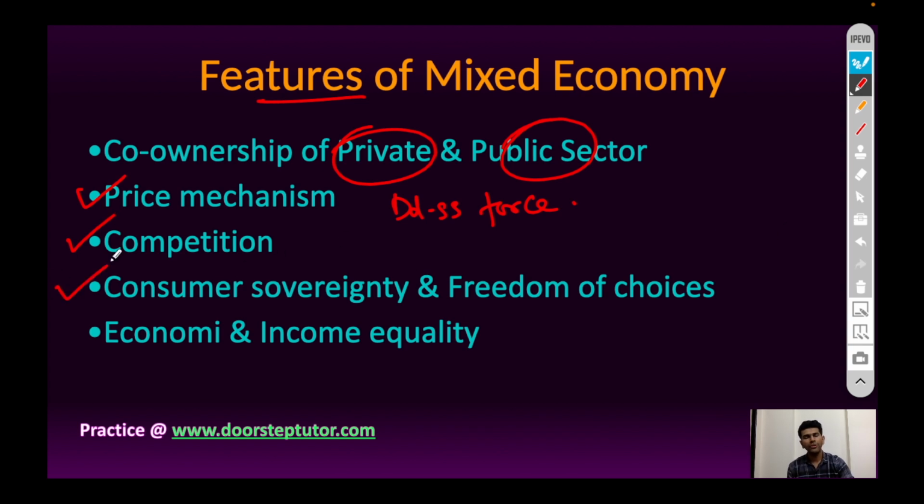Next, consumer sovereignty and freedom of choice. Consumers get benefited through both the sides. They can have freedom of choices and consumer interests are protected. Last, economic and income equality. There is freedom from exploitation due to state participation and greater economic growth.